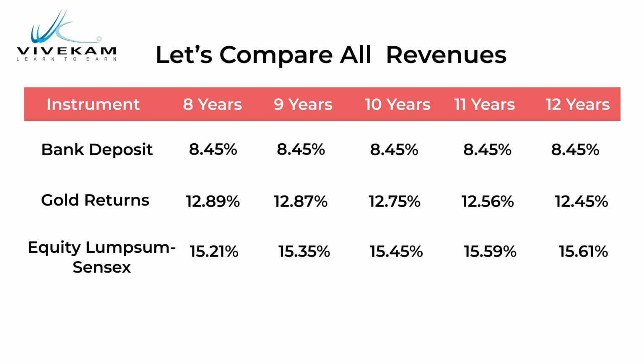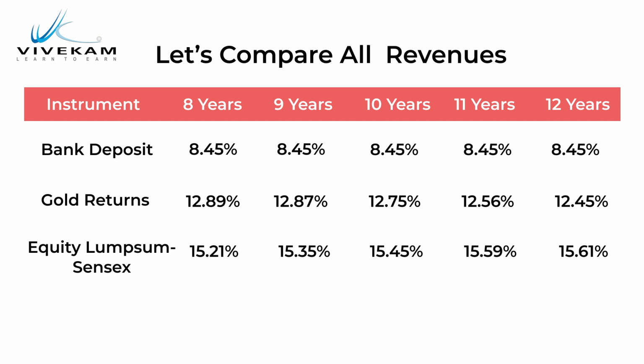Compared to bank deposits, gold, if held for long term, is subjected to long-term capital gains. So there will be a considerable concession in income tax treatment as far as gold is concerned. Now, let us focus our attention on how the index or Sensex, BSE Sensex, has generated returns in this period. It has generated a return of 15.21% on an average if you held on the investment for 8 years period.